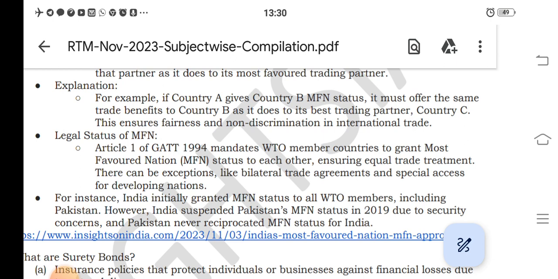For instance, India initially granted MFN status to all WTO members, including Pakistan. However, India suspended Pakistan's MFN status in 2019 due to security concerns, and Pakistan never reciprocated MFN status for India.